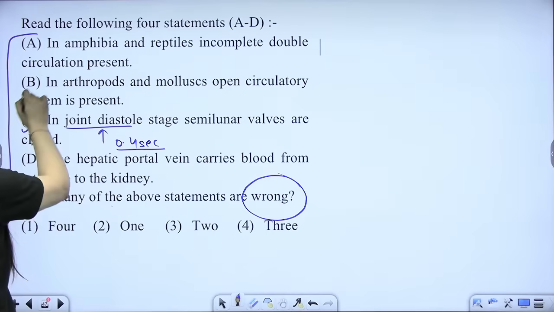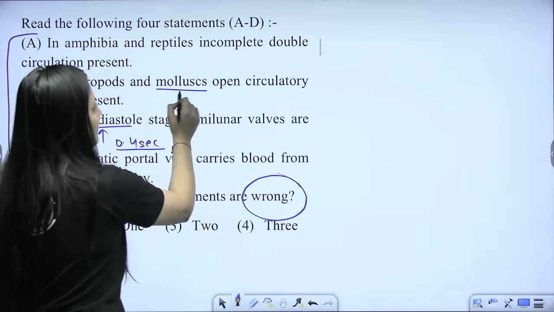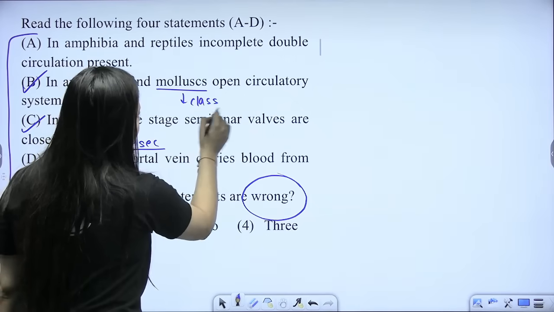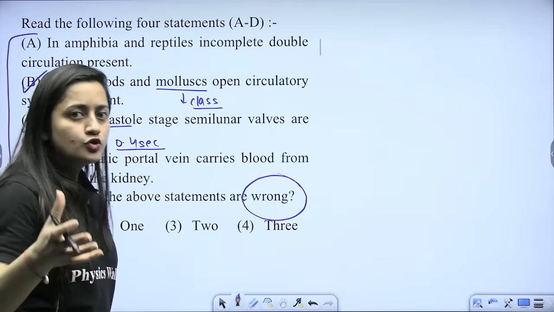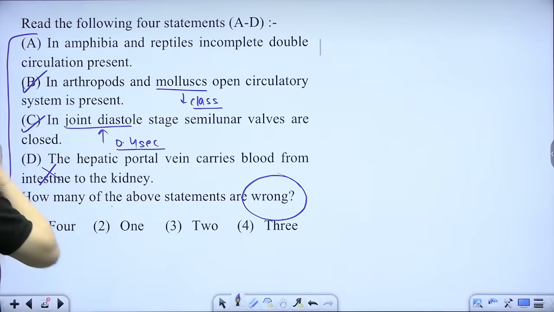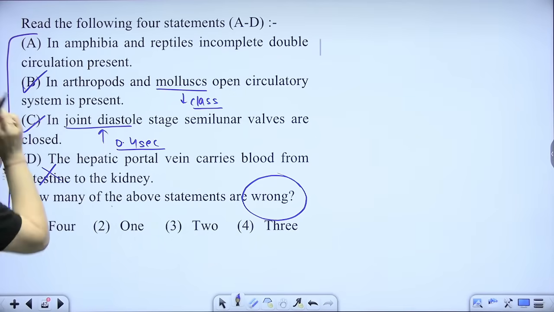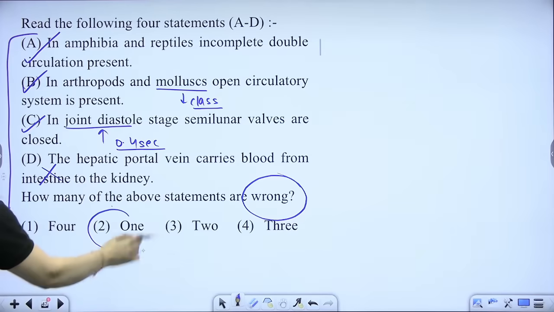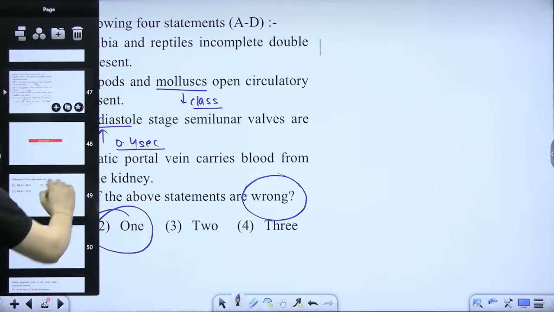Arthropod and mollusca, open circulatory system is present. In mollusca, this is the class, right? In one class, basically, where you have octopus, etc., there they have the closed circulatory system. Otherwise, this is true. In amphibians and reptiles, incomplete double circulation. So only D is the wrong one.